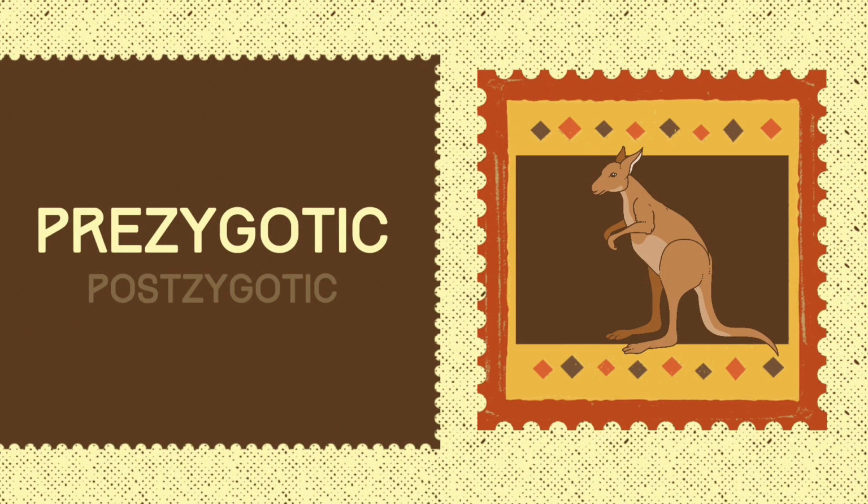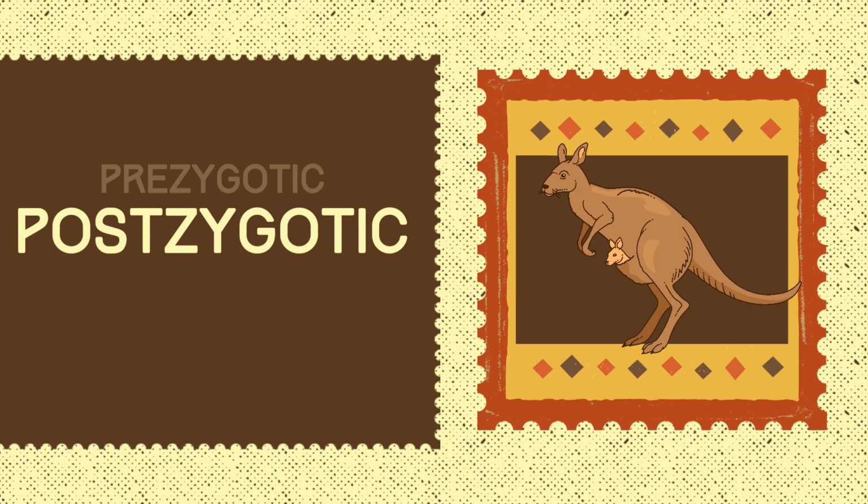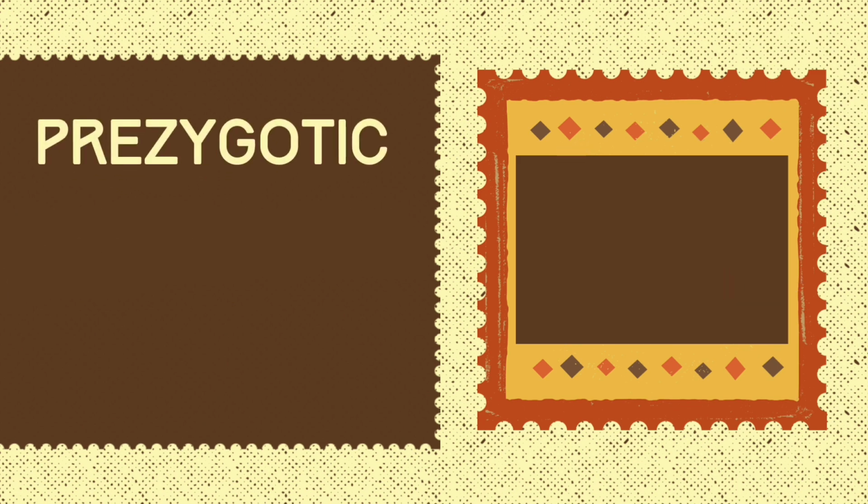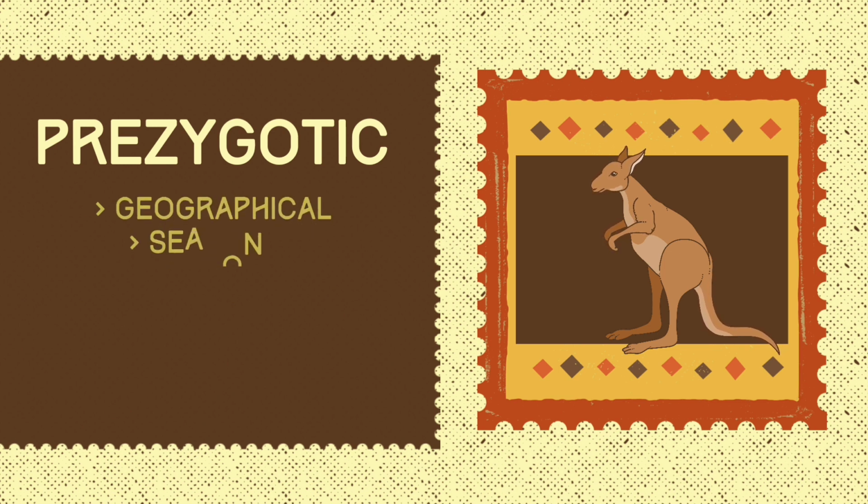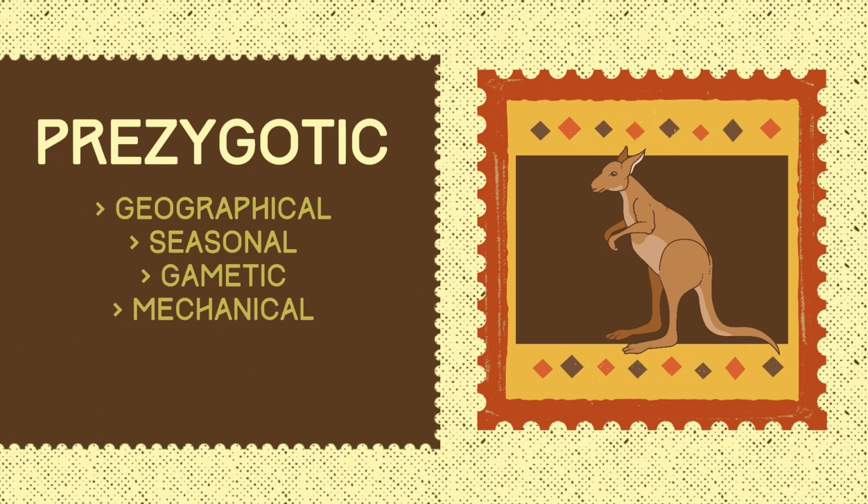Reproductive isolation mechanisms in speciation are classified as either prezygotic or postzygotic. Prezygotic mechanisms include geographic isolation, temporal or seasonal isolation, gametic or mechanical isolation. But for now, we are going to focus on two of the types, which are geographical and seasonal isolation.